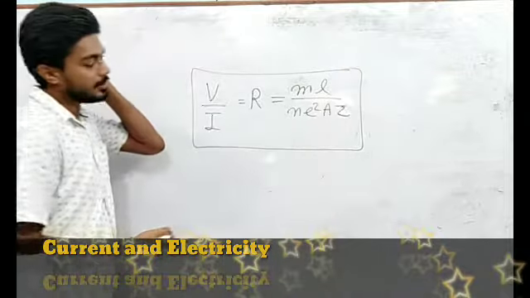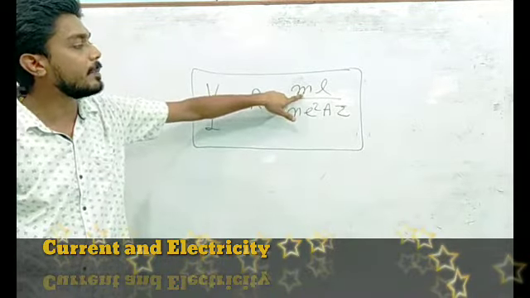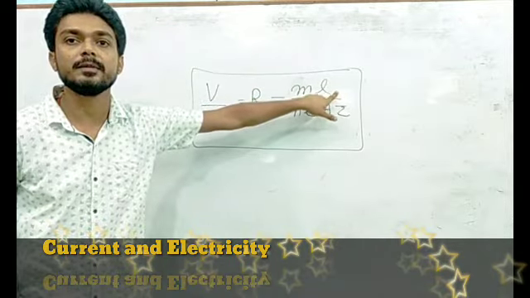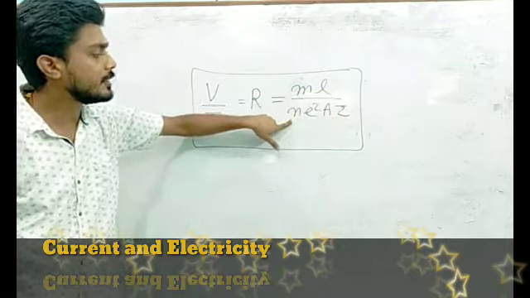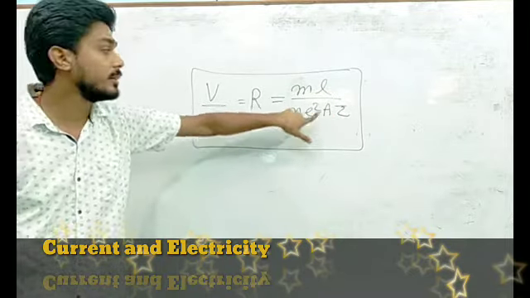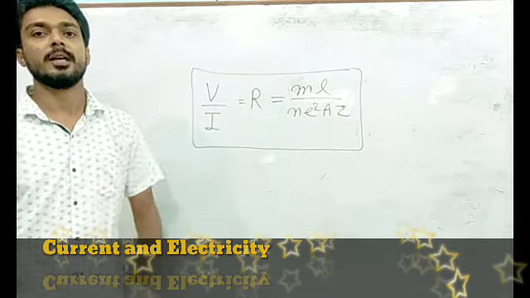In this expression, the meaning of these terms is: m is the mass of electrons, L is the length of the conductor, N is the electron density, e is the charge of the electron, A is the area of cross section, and tau is the relaxation time.